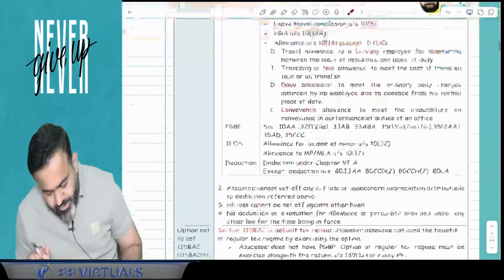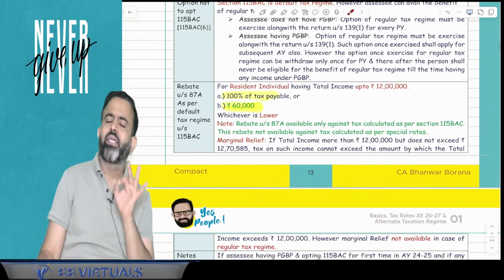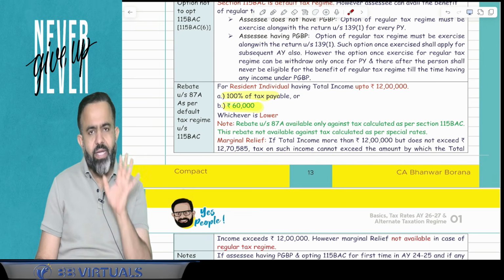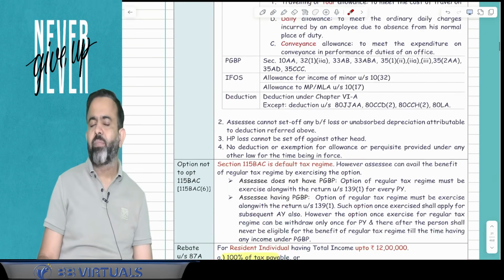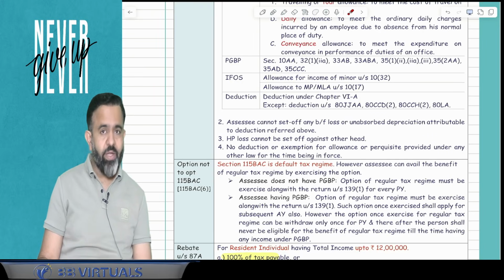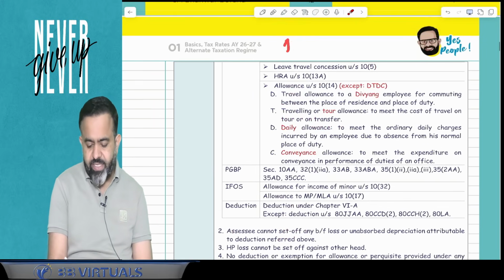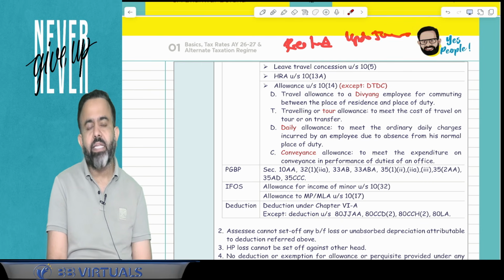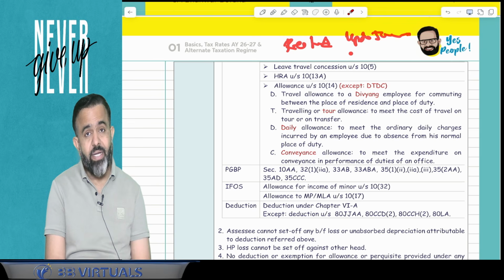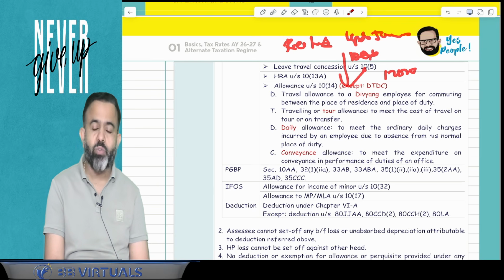Okay guys, now there is one more interesting change in 87A. You know that in the old taxation regime, the 87A rebate is available when your total income is up to 5 lakh. So in case of a resident individual whose total income is up to 5 lakh rupees, the rebate available is 100% of tax or 12,500, whichever is lower.